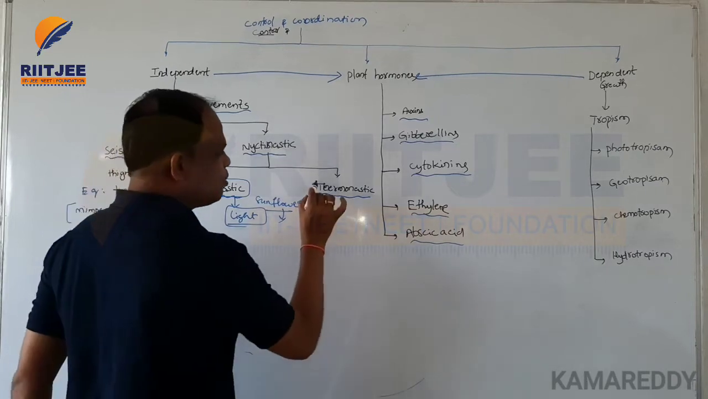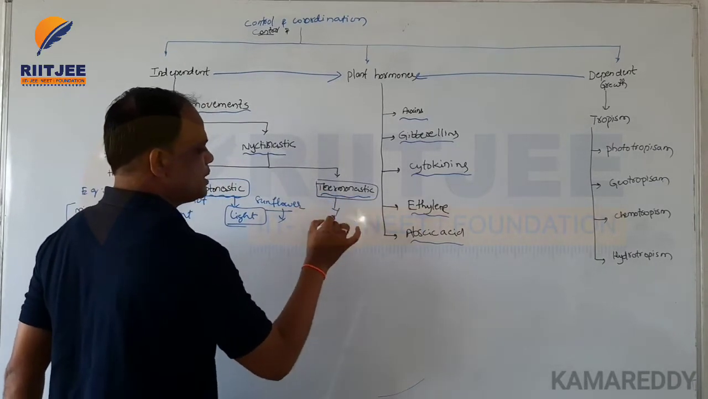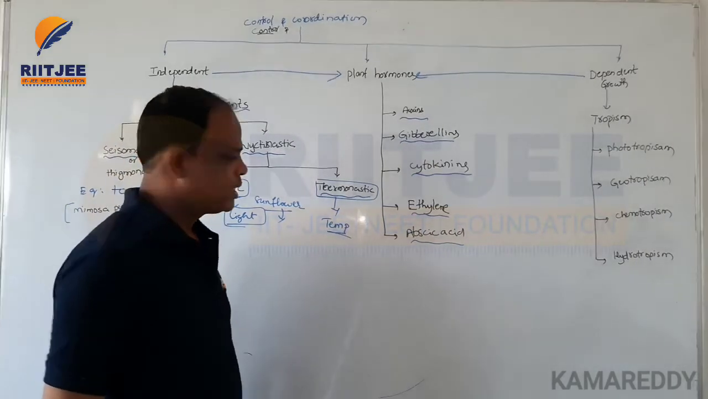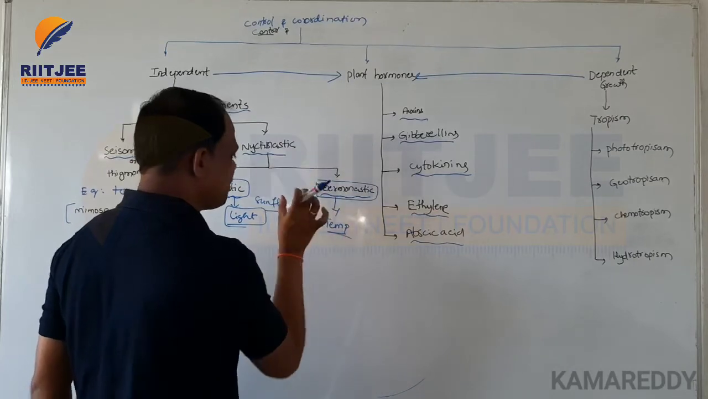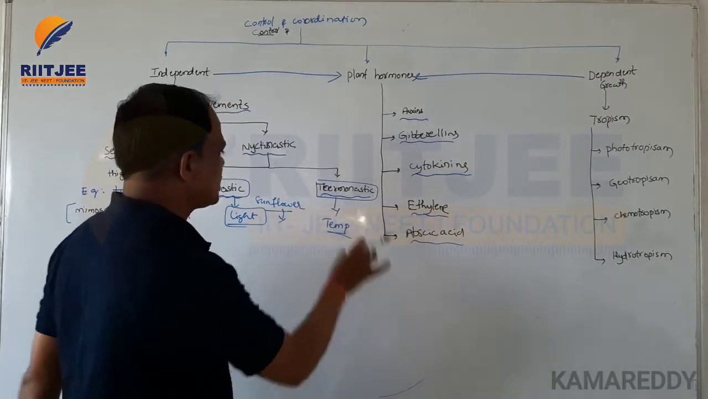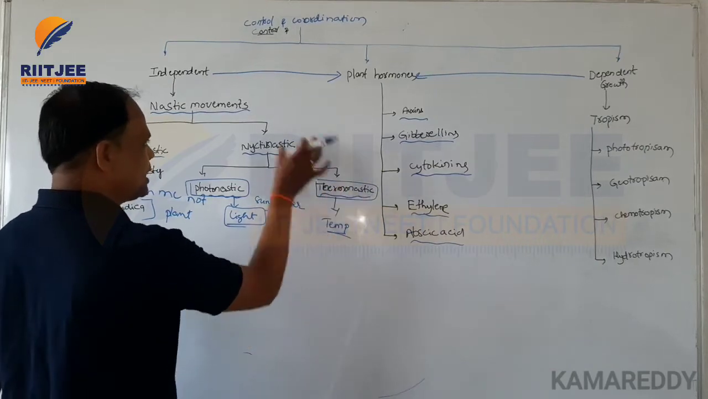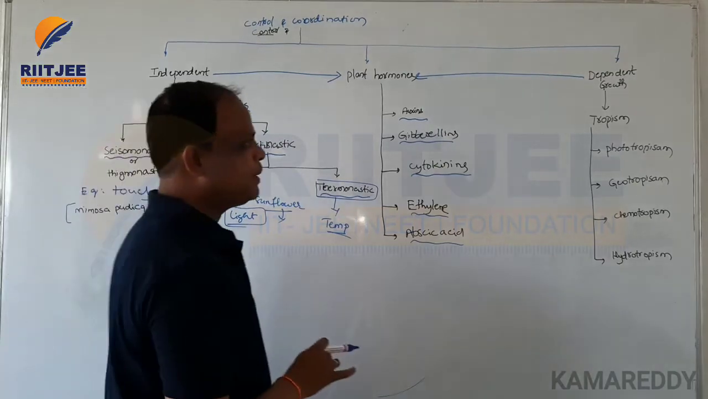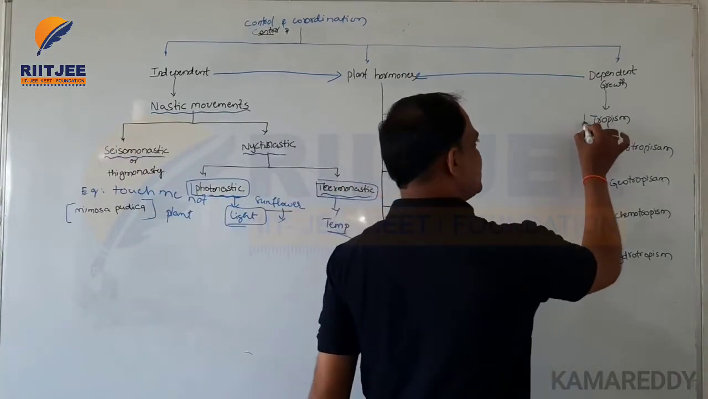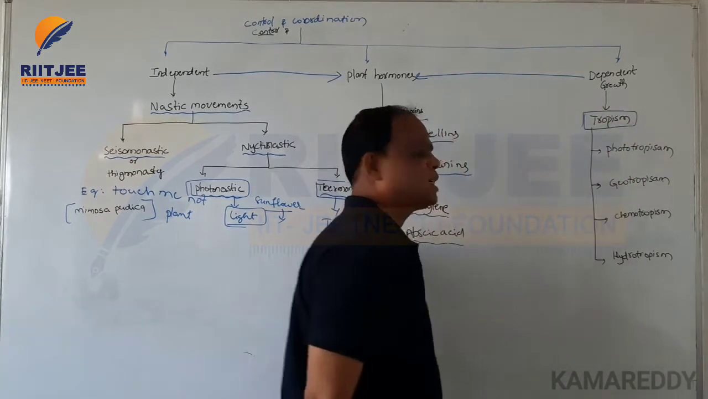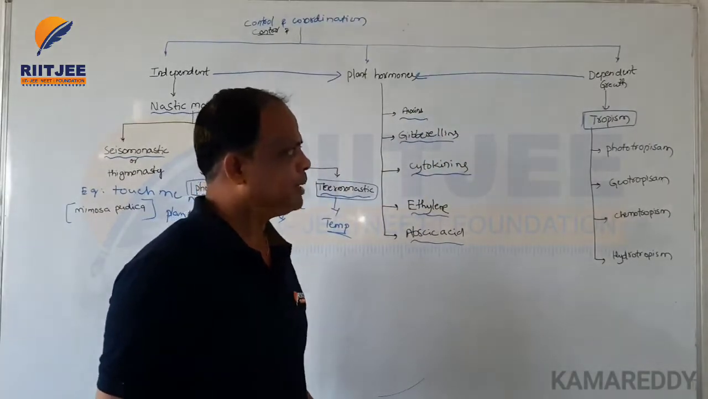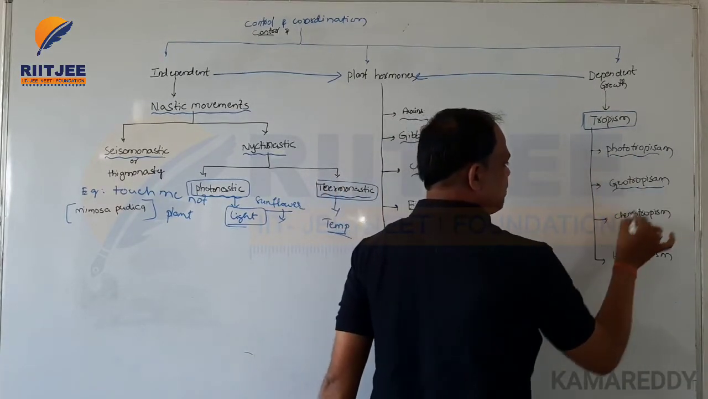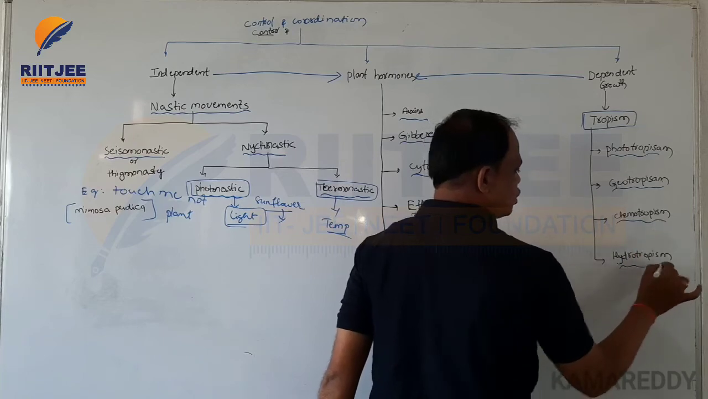Okay, and the thermonastic movements are based on the temperature. Plants that develop such movements based on temperature are called thermonastic movements. These are the independent growth systems. And dependent growth means growth dependent on tropism. Tropism again can be divided into phototropism, geotropism, chemotropism and hydrotropism.